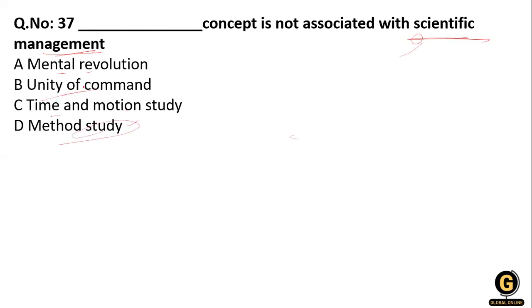Unity of command is not a concept of scientific management, so the option is unity of command. Mental evaluation is associated with scientific management, time and motion studies are associated with it, and so is method study. Now I'm explaining what unity of command is. First, unity of command was given by Fayol. An employee should receive orders from only one manager.